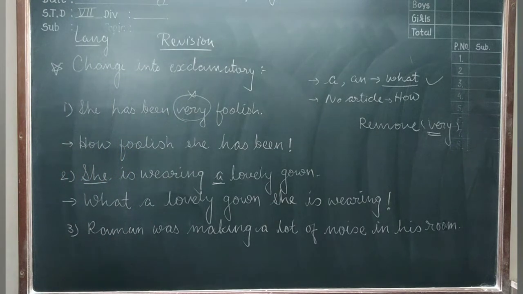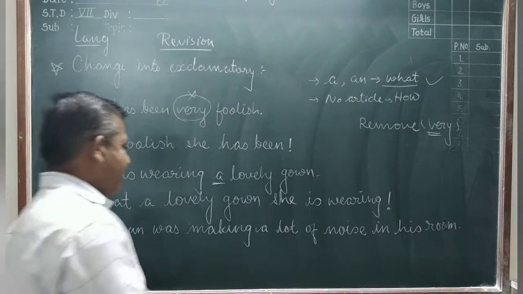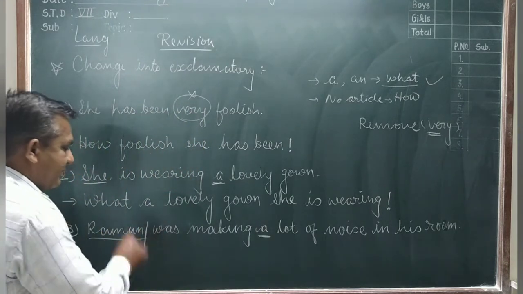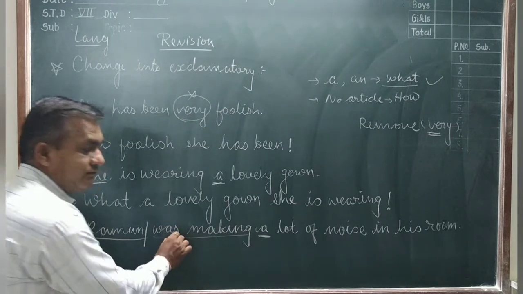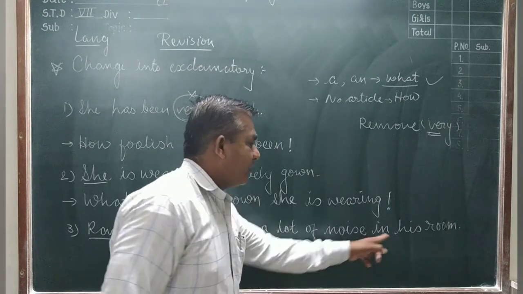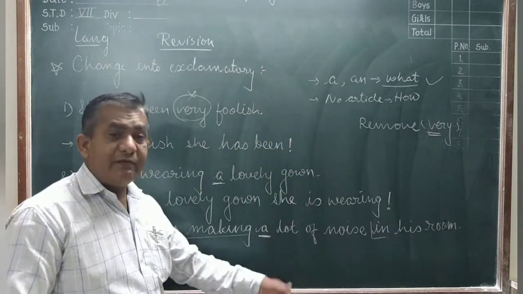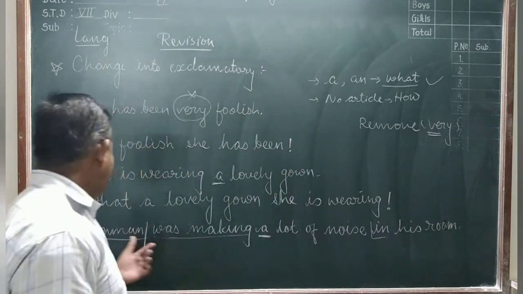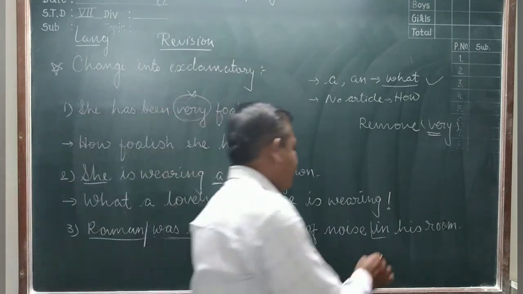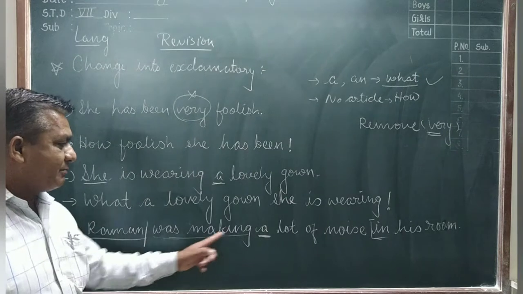You see in the sentence, article a. Here we find the subject. The subject is Raman. Was making is the verb. So the sentence starts with what, a lot of noise. In his room is the other word. Where we have changed, we add the other word after that. You can also remove the other word as you like, depending on you.